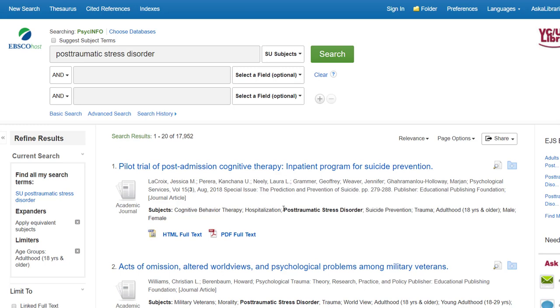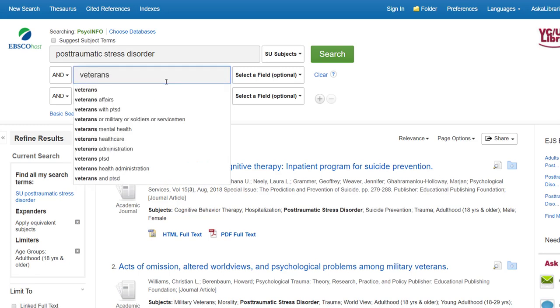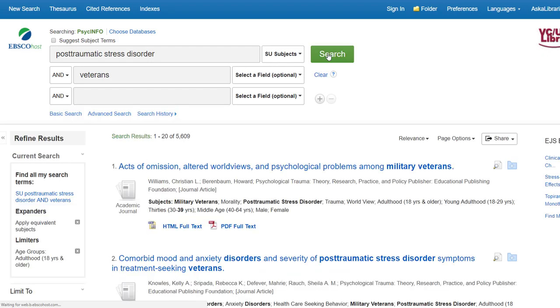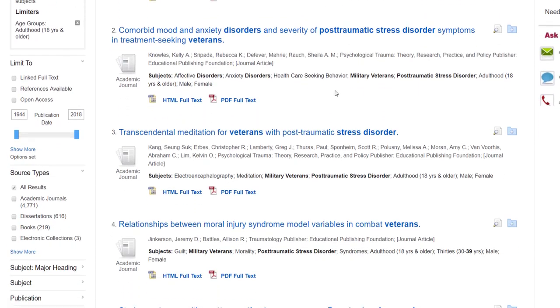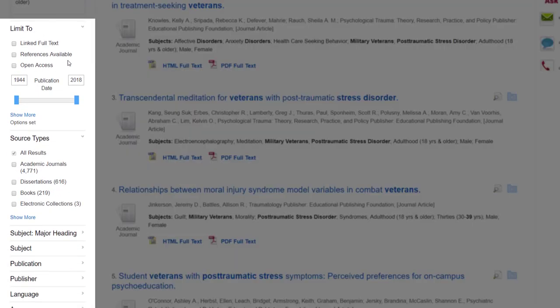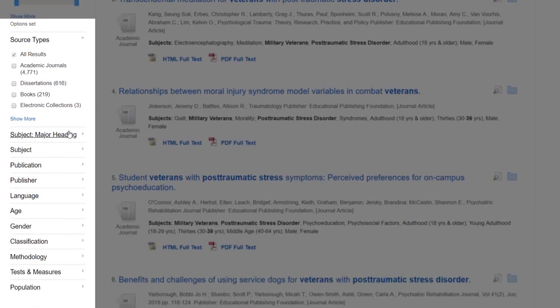If you find that you need to refine your search more, you can add in keywords. For this search, let's also add in veterans to get more specific results. We'll do another search. Another way you can refine your results is on the left side of the page under our Limit To box, Source Types, and if you scroll down, you can see all the other ways that you can narrow down your search.